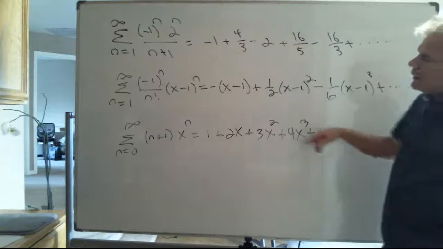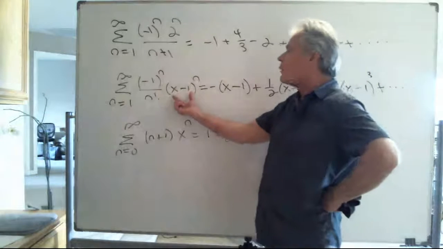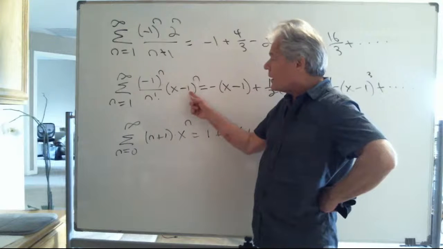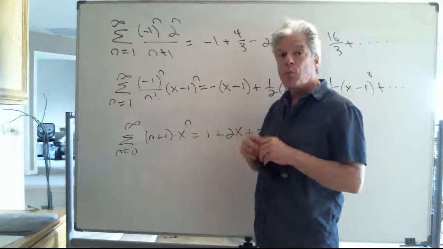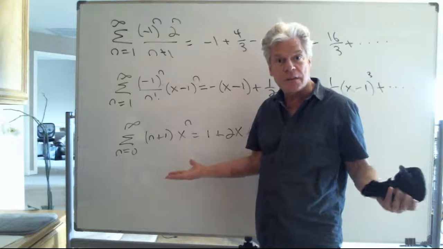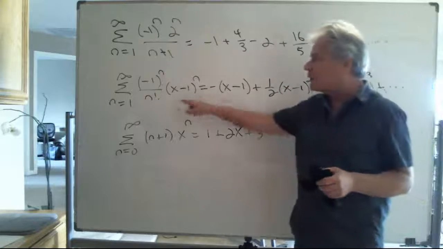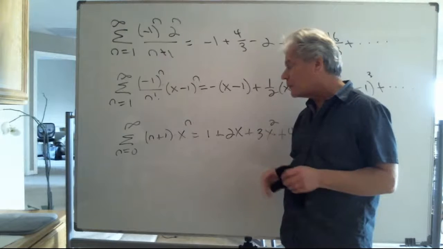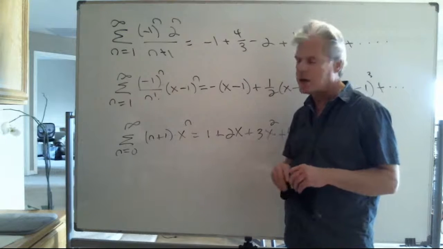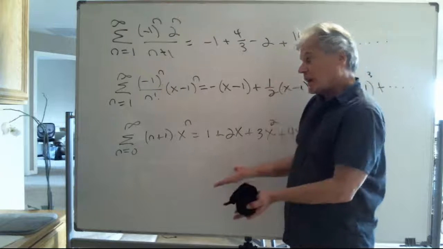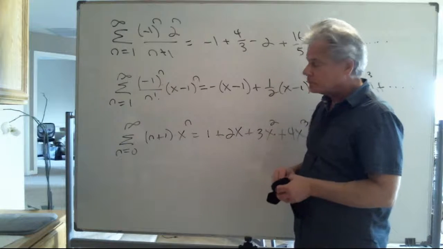Now, if it's the case that what's being raised to the nth power is x minus some number a, then I refer to that a as the value of x about which I have a power series expansion. And so here I've got a power series expanded about x equals 1. Here I've got a power series expanded about x equals 0. I know I have not addressed the question, which is who the heck cares, but I'm getting there.